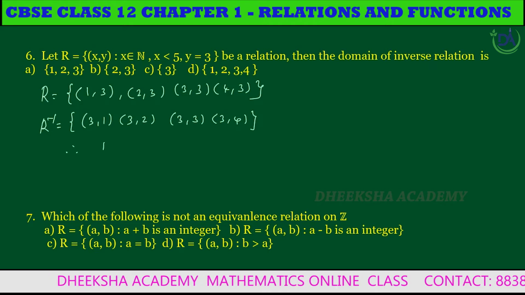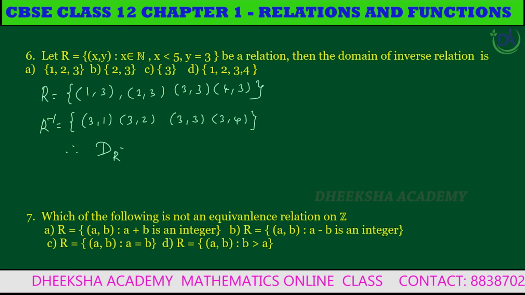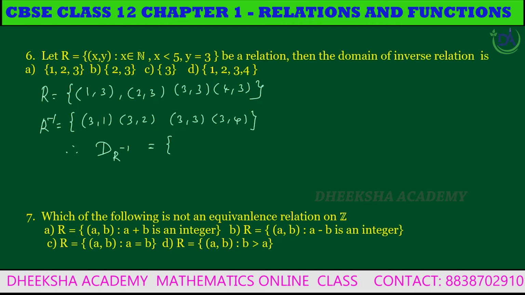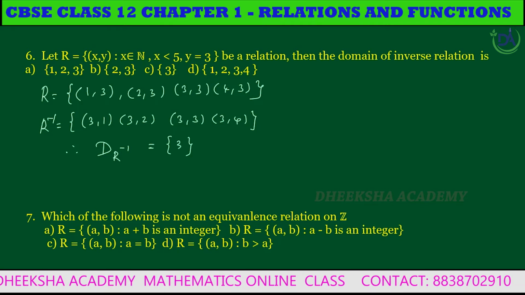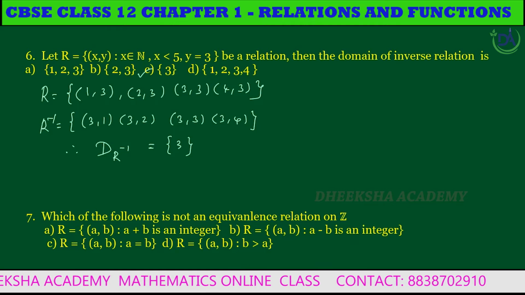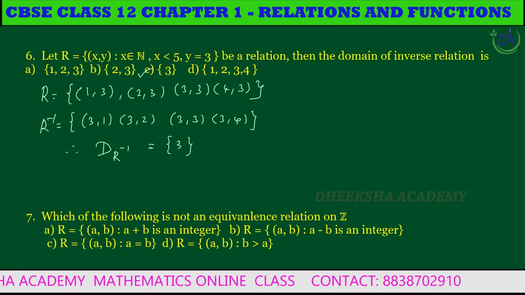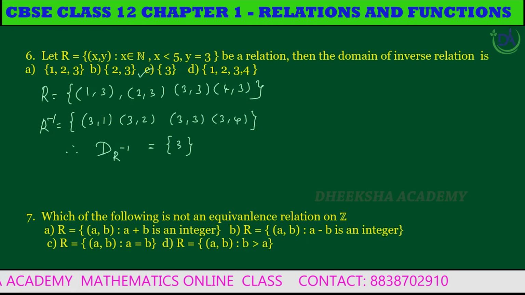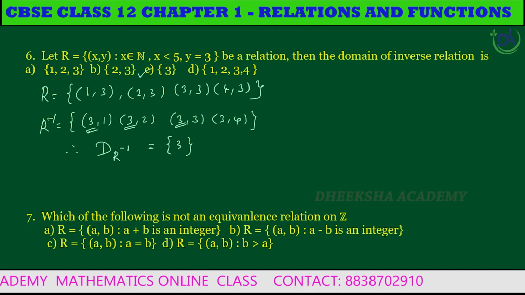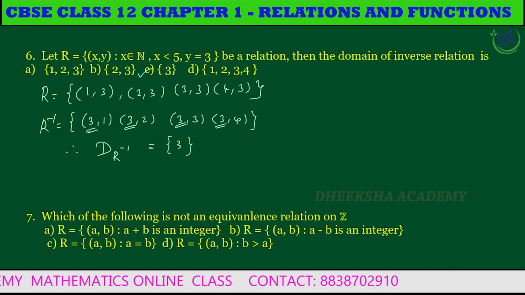So therefore, the domain of R inverse is equal to the singleton set {3}. So option C is the correct answer. The domain of R inverse is equal to {3}, since in the relation the first element for all the elements is 3.